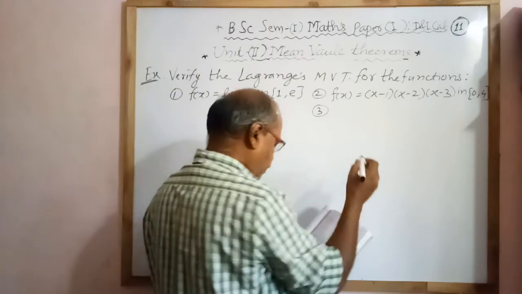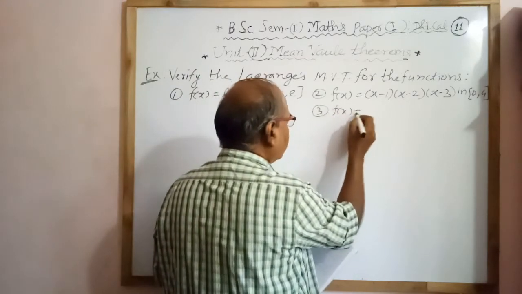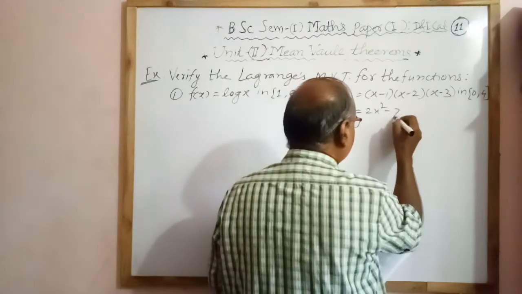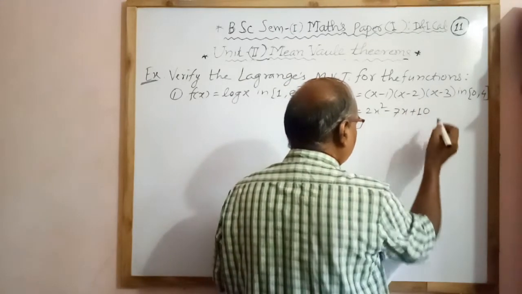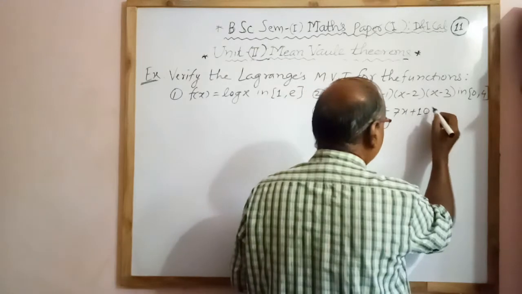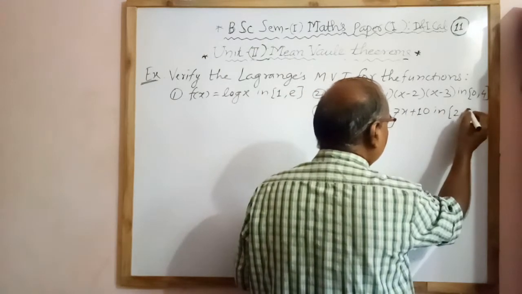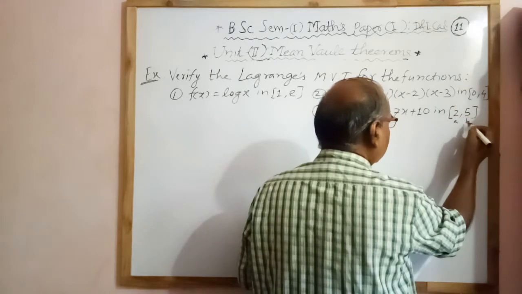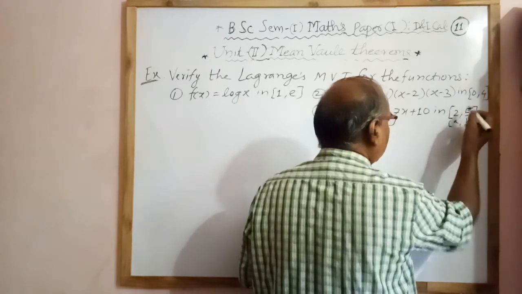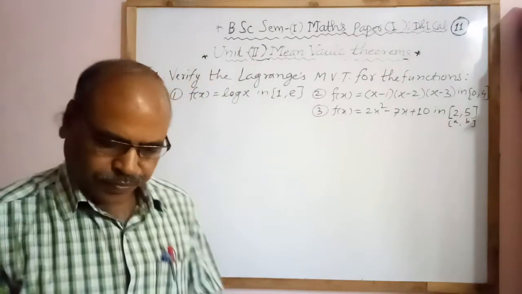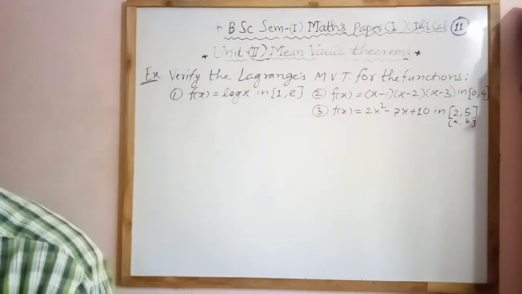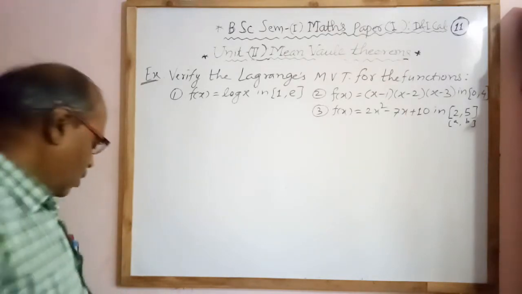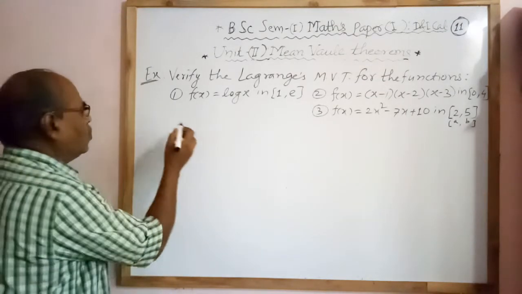Third example, f of x equal to 2x square minus 7x plus 10 in the closed interval 2, 5. Here 2, 5 means a, b, that is the closed interval a b, a equal to 2, b equal to 5. Let us see the solution.